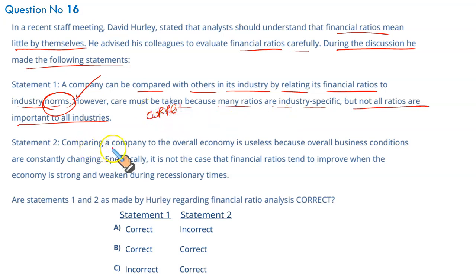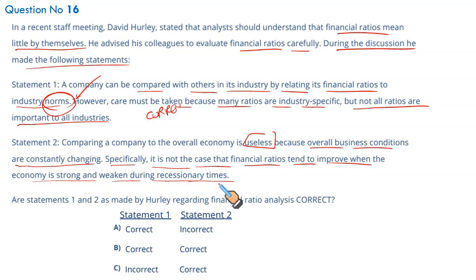What about the second one? Comparing a company to the overall economy is useless. How can you say that? If the economy is doing well, your ratios will be good. When the economy is doing badly, you will have depressed ratios, depressed liquidities, depressed profitabilities. So comparing a company to the overall economy is useless because overall business conditions are constantly changing. Specifically, it is not the case that the financial ratios tend to improve when the economy is strong and weaken during the recessionary time. This is true. This is not wrong. He says it is not the case. In fact, it is the case.